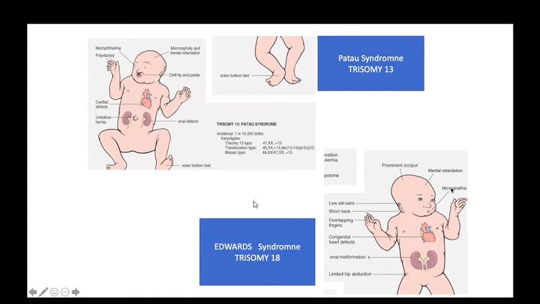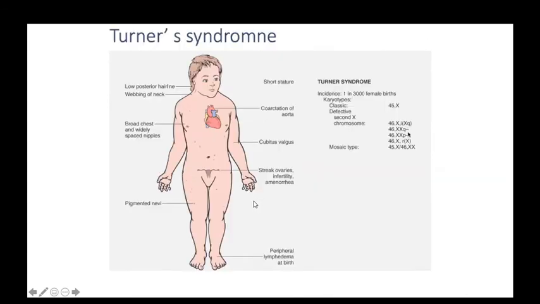And the karyotyping in these patients is also expressed like that: 46 with i for isochromosome, Xq, 46 X Xq minus, 46 XX p minus. Q indicates the long arm of the chromosome, P indicates the short arm of the chromosome. Or R indicates a ring chromosome. The mosaicism pattern: sometimes your examiners may ask you what is the mosaicism pattern. The mosaicism pattern is defined as 45 XO divided by 46 XX.